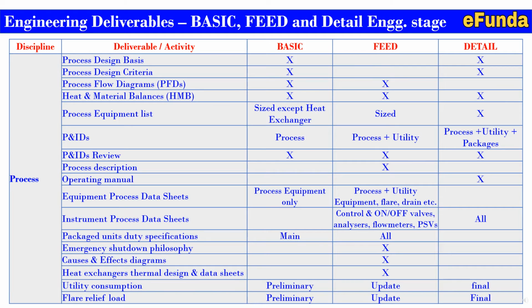Instrument process data sheets are mainly required during feed and detail for all the control valve, on-off valves, analyzers, flow meter, PLCs, etc. Package unit duty specifications are mainly required in basic and feed stages. Emergency shutdown philosophies is required during feed stages. Cause and effect diagrams are mainly required in the feed stages, and sometimes implementation is also required in the detail as part of the control system architectural details, where all the ESD and FSD or the DCS systems are implemented.